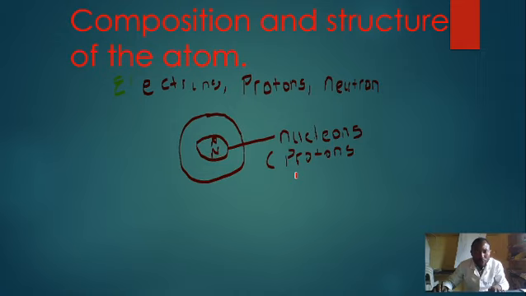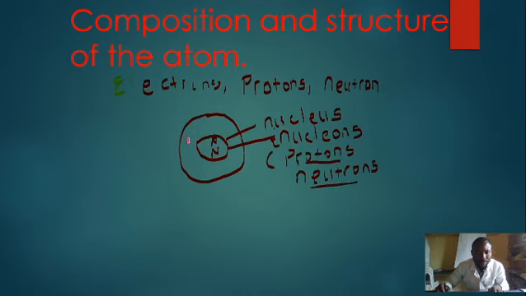We have the protons and we have the neutrons. And this region in an atom has a name. It is called the nucleus. So inside the nucleus, we have the nucleons. The nucleons consist of the protons and the neutrons.